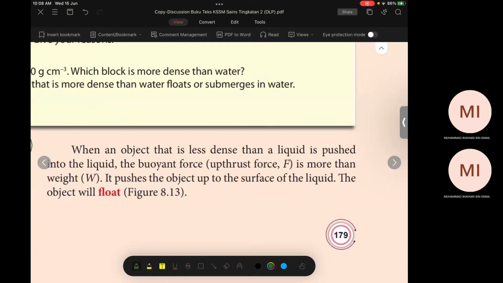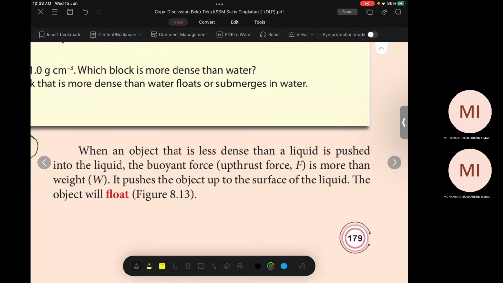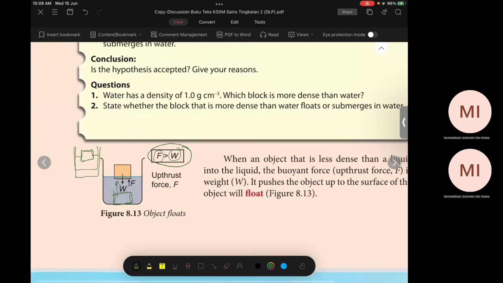I think you can read this one yourself. Ten seconds, read yourself. Okay, understand? When an object is less dense than the liquid and is pushed into the liquid, what is happening here?